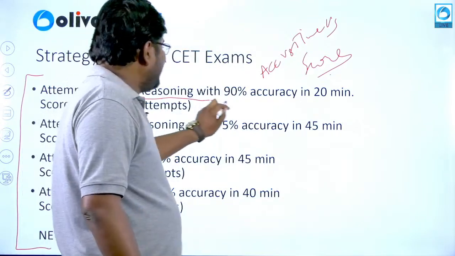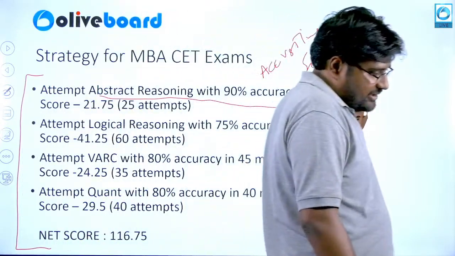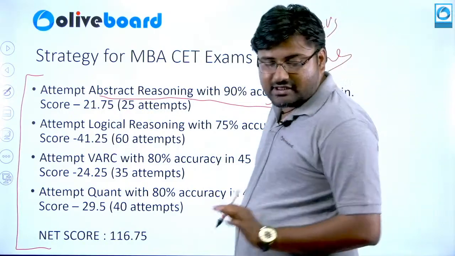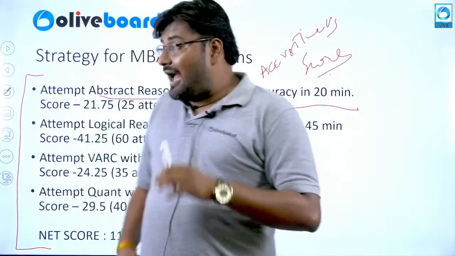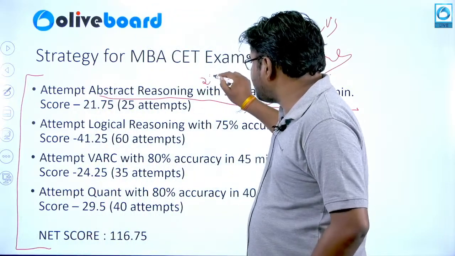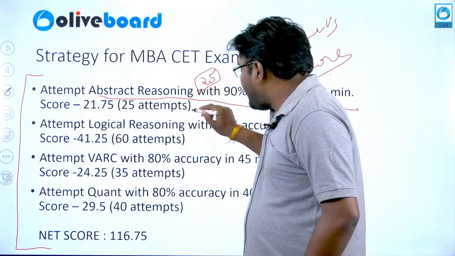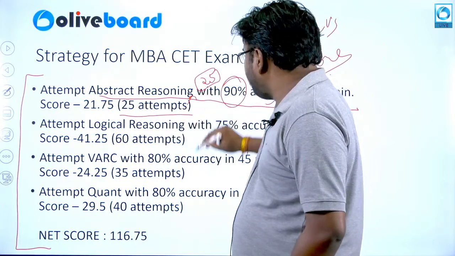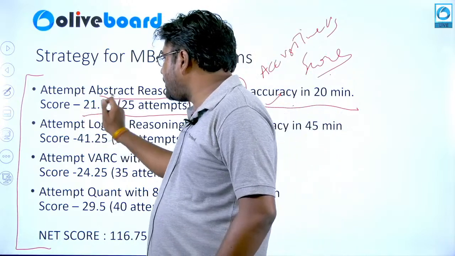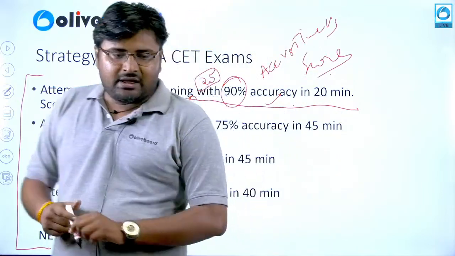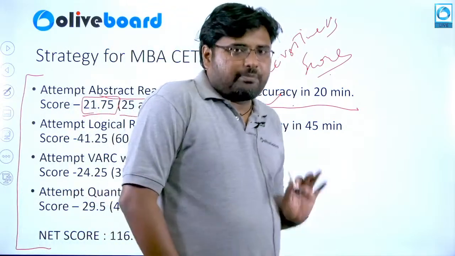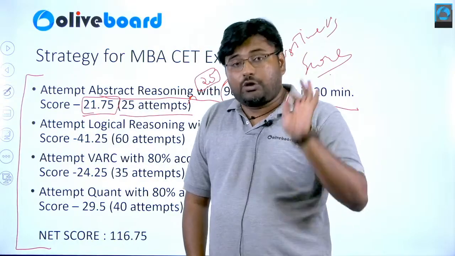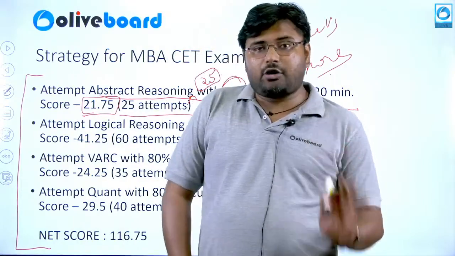Abstract reasoning with 90% accuracy in 20 minutes. This is only possible if you have practiced previous year questions of abstract reasoning, and since there are 25 questions of abstract reasoning, making full attempts and getting an accuracy of 90%, you would score 21.75 in this. So abstract reasoning should be between 20 to 22 marks out of 25 to help you get into a top B school.